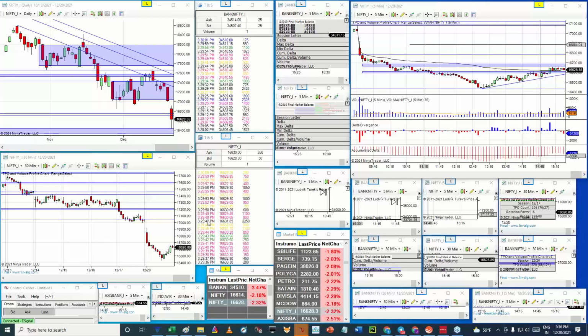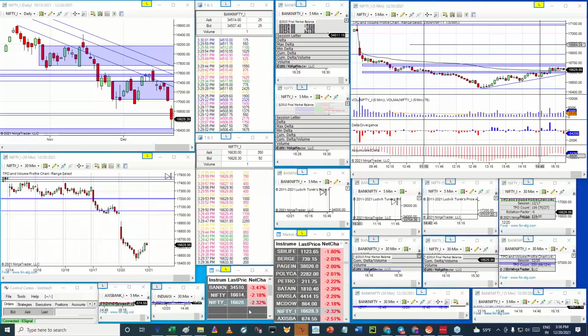So today is 20th of December 2020, and Nifty has given a pretty good fall. In fact, Nifty has fallen more than 2.32% today in futures, and in spot prices it has fallen more than 2.18%. In case of Bank Nifty, on a closing basis there was a fall of 3.47%, and roughly that percentage of fall has also taken place in spot prices. So this is what has happened.